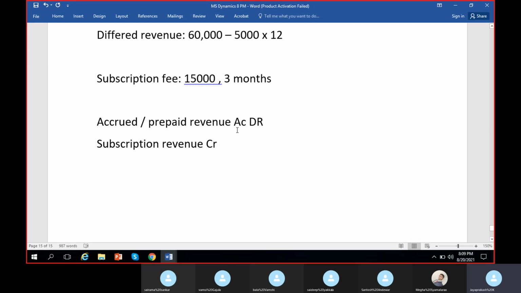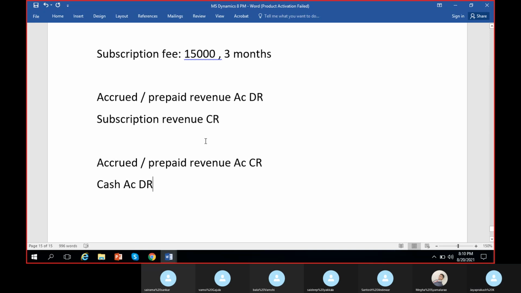Later on the additional entry will be this one. This accrued revenue will be debited, and the revenue account is credited anyway, and cash account was debited in the first entry. So the same we applied yesterday to an expense account, today we are applying to a revenue. All right, so let us see how we can create an accrual scheme and post an entry. Try to apply the accrual scheme and see how the accrual amounts or accrual transactions are being posted.